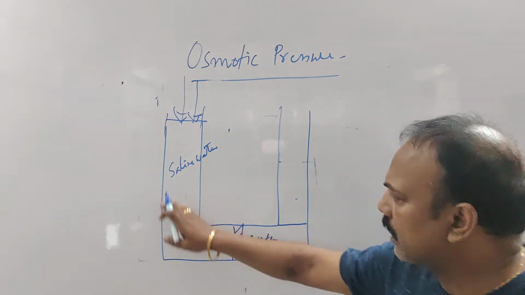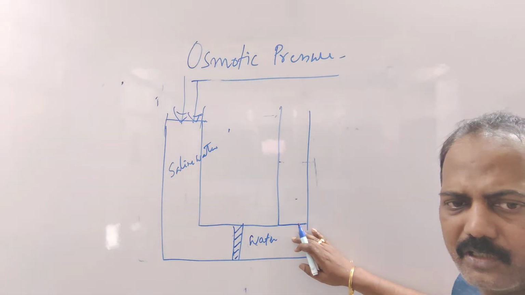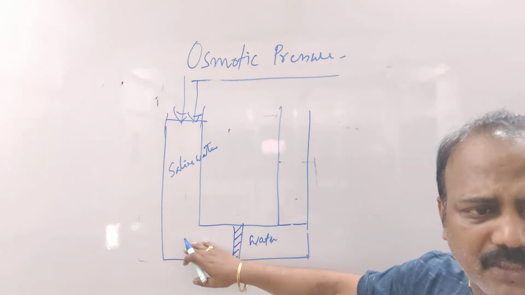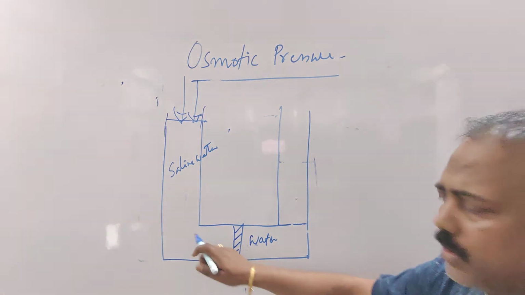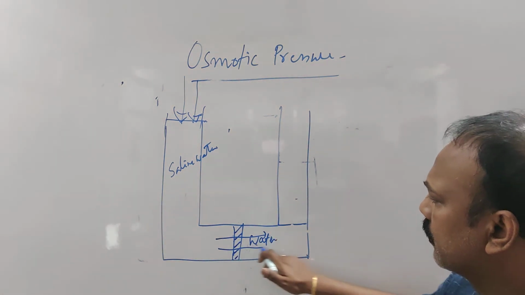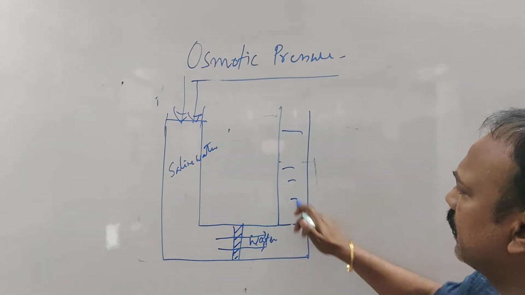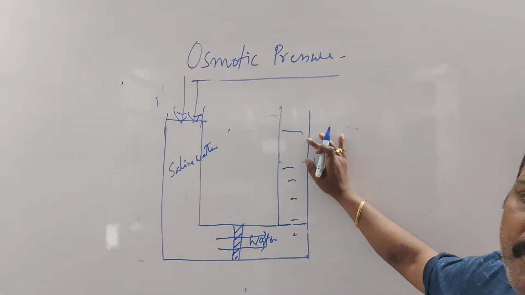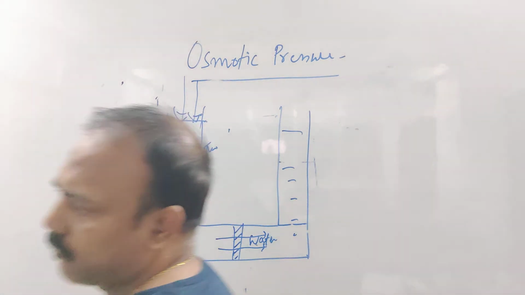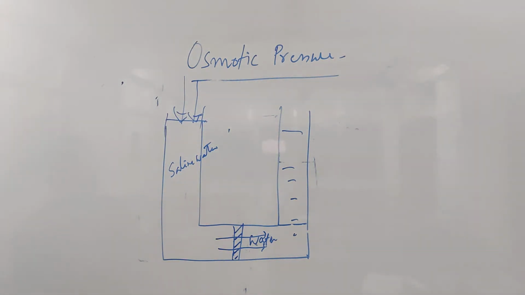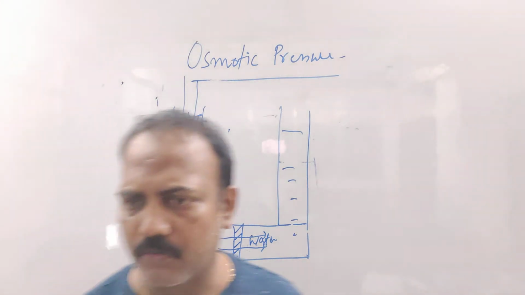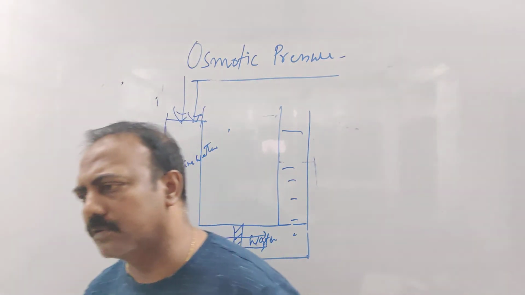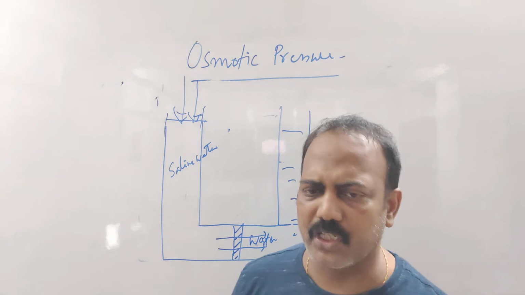So what happens? The water molecules flow to this side, leaving the salted part over here. Only the water molecules come over here. So we can collect the drinking water. And they use this particular process of reverse osmosis for their drinking water. I hope you understood what is osmosis, what is osmotic pressure, and what is reverse osmosis.